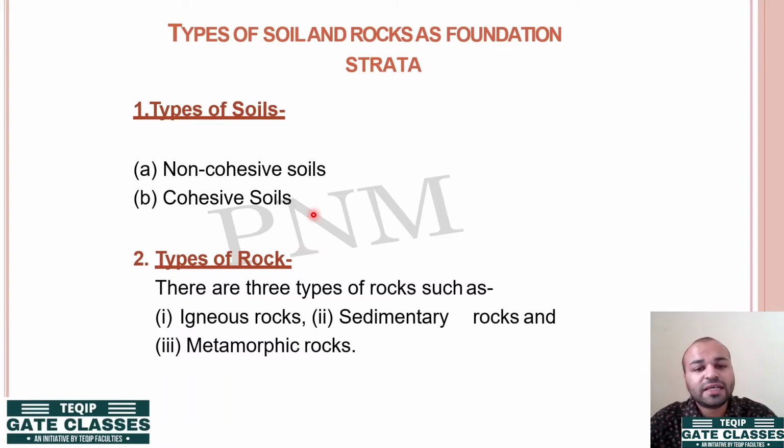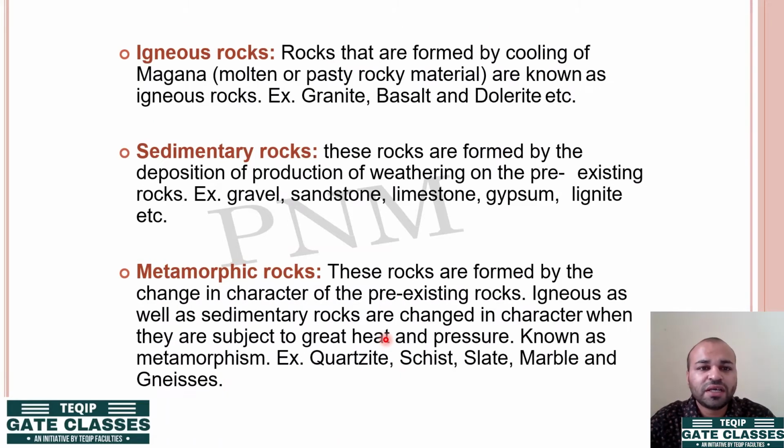Now next is about types of rocks. So basically there are three types of rocks. Definitely, you must have studied this in school, that we classify the rocks into three types. One is igneous, one is sedimentary, and another one is metamorphic. Now, we classify them based upon their origin, their process of formation. So let's have a look at the basic definitions, basic examples and differences.